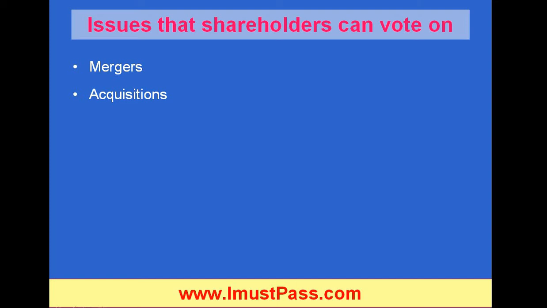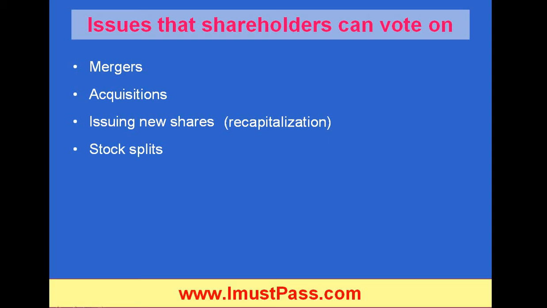For example, when Google acquired YouTube, shareholders had a vote on that, and could say that they could acquire YouTube or not. Issuing new shares. If a company wants to issue more new shares, shareholders have the right to vote on that. That's called recapitalization. If there are too many shares, then the person's percentage could be diluted. So he has the right to say yes or no for issuing new shares.